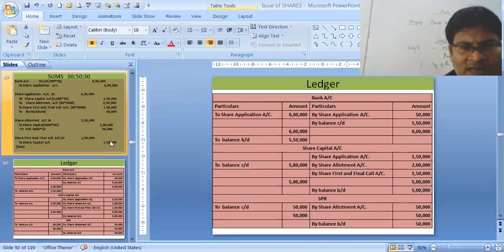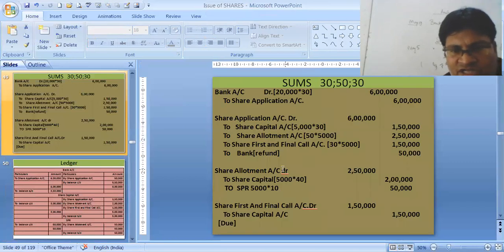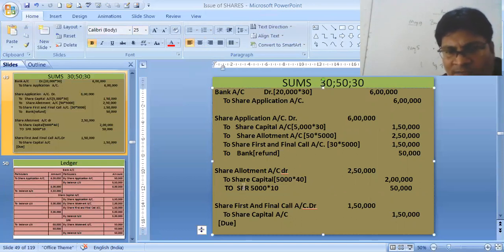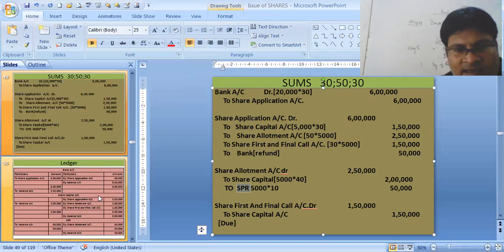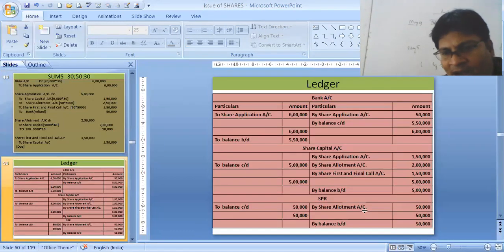Similarly, SPR, notice the entry: share allotment account debit 2,50,000 to share capital 2 lakhs, and SPR, that is security premium reserve, 50,000. You don't write it in short form, you should write security premium reserve. When we make the ledger in security premium reserve, we will write by share allotment 50,000, and the balancing figure is in the credit column only.